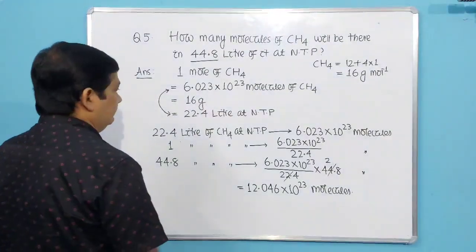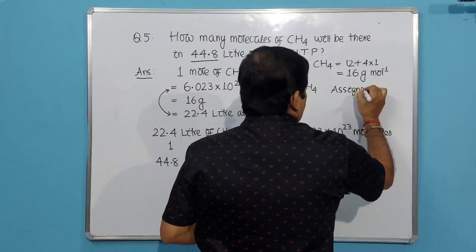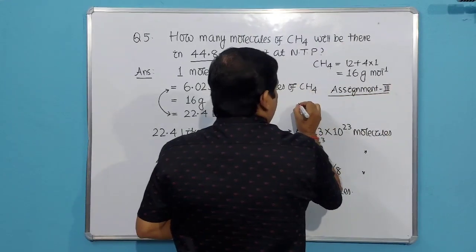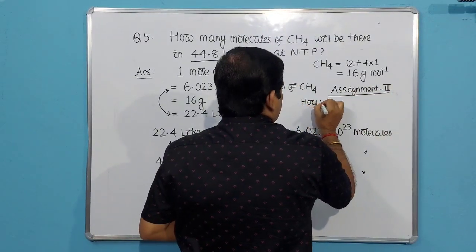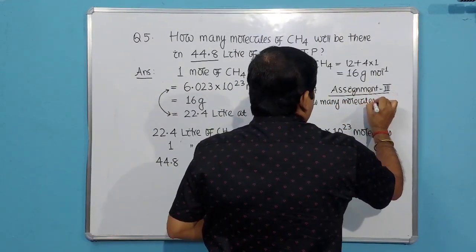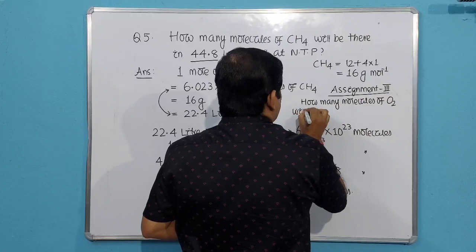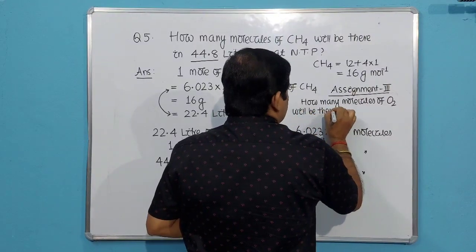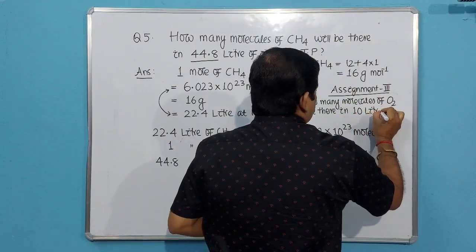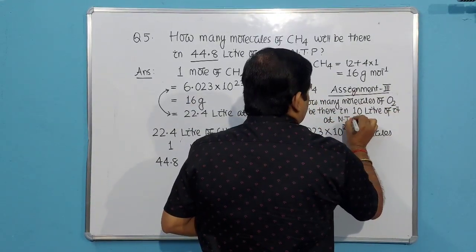Okay. Then assignment 3. You write down. How many molecules of oxygen will be there in 10 liter of oxygen at NTP?